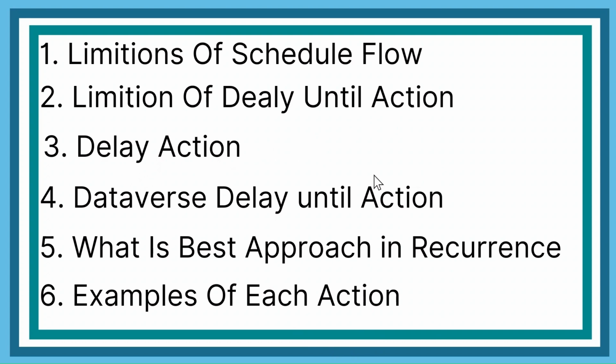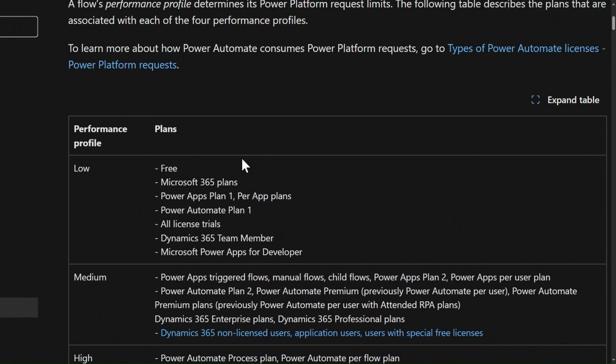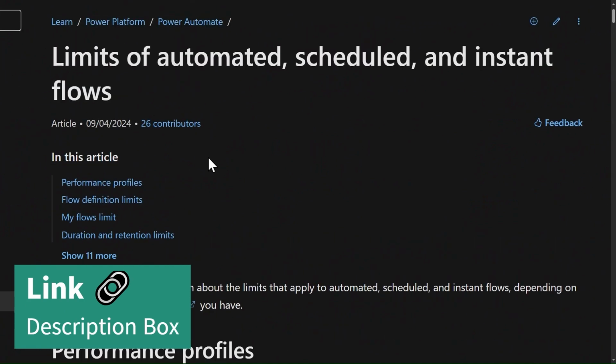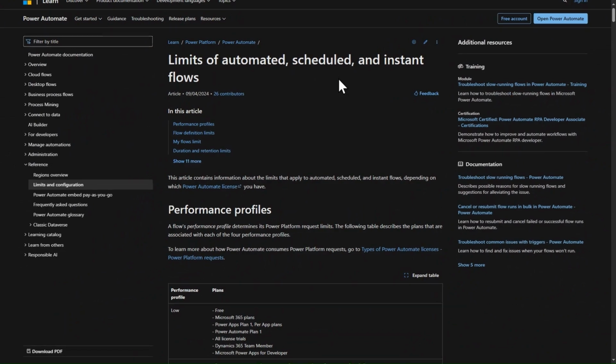So this video is very important in such scenarios when you have to work with recurrence scheduling, delay and delay until actions. Without wasting your time, let's go to our first point: what are the limitations of schedule flow. If you go to the Microsoft documentation, limitations of automated, scheduled and instant flows.